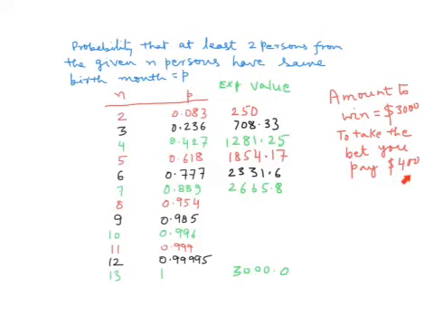And since you are paying $400 only for taking the bet, you can expect to gain about $308.33. But still it is a probability. So 0.236 is the probability of you winning the bet.